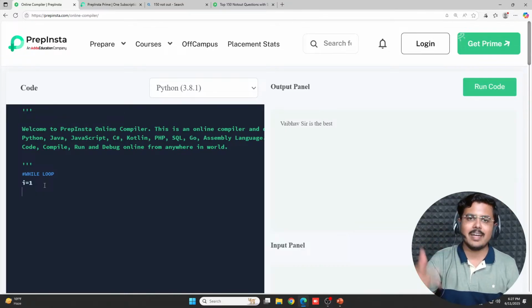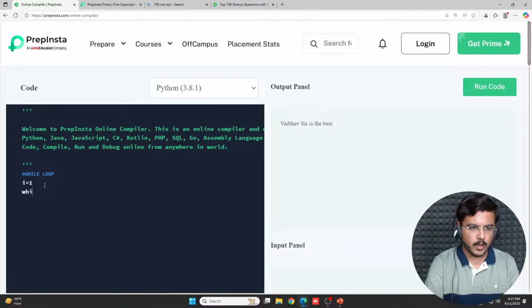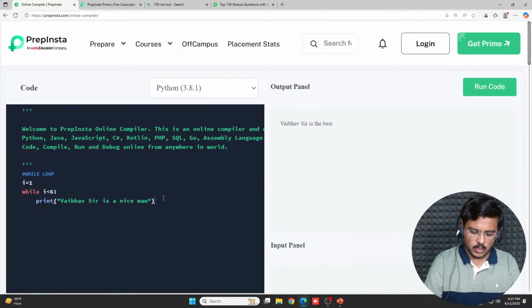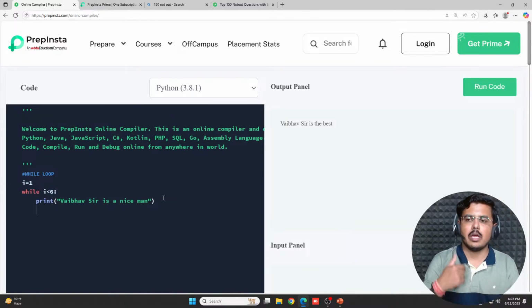So a loop will keep on reiterating the statement. See, I'll show you. While I is less than 6, till the time this particular statement is true, keep on printing Vaibhav sir is a nice man. I hope this works with all of you. Now I'll run it in front of you. But this while structure requires the incrementing of the counter. So I'll write I plus equal to 1.